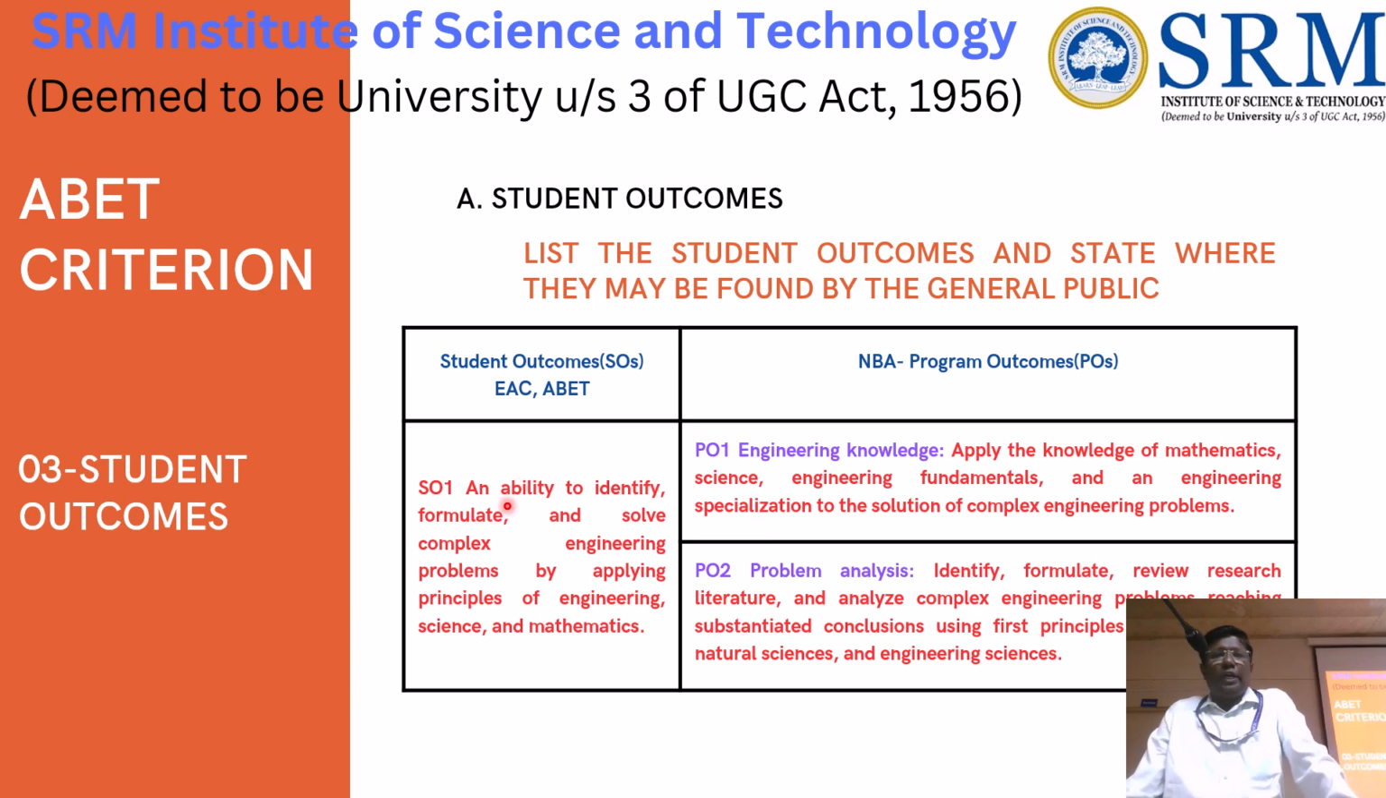So if you look at SO1, the ability to identify and formulate and solve engineering problems by applying the principles of engineering science and mathematics. The NBA program outcomes PO1 and PO2, these two are mapping to it. Because we are going for NBA as well as ABET, doing two works is difficult for us. So what we'll do is we'll do the PO1, then we'll map to the SO. Then we will prove that after attaining the PO, we are mapping to the SO also.